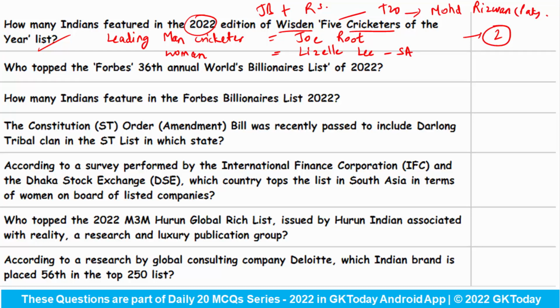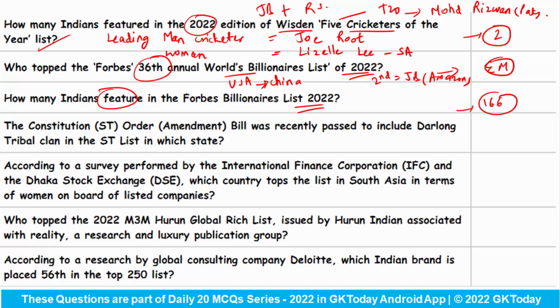Okay. Who topped the Forbes 36th annual World's Billionaire list of 2022? So this list has been topped by Elon Musk. Who was at the second position? Jeff Bezos from Amazon. Also don't forget that the maximum billionaires were found in the USA, and then at second place it was China. How many Indians feature in the Forbes Billionaire list 2022? So a total of 166 Indians were featured in this year's billionaire list. Last year this number was 140.